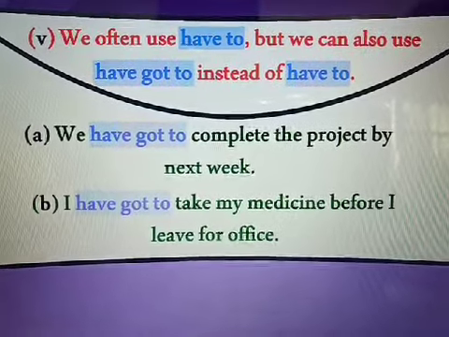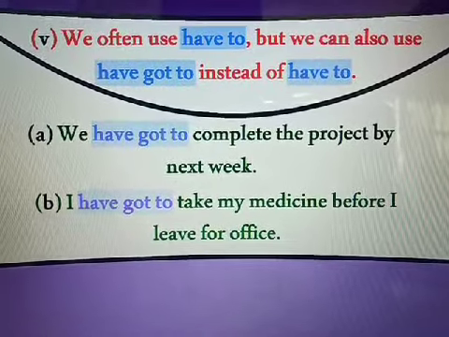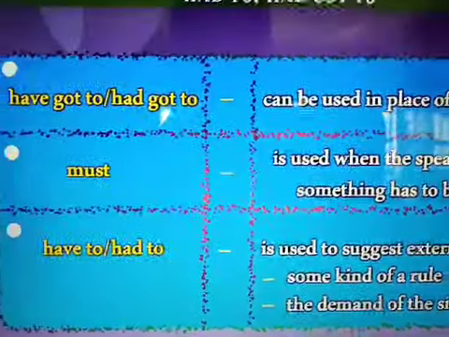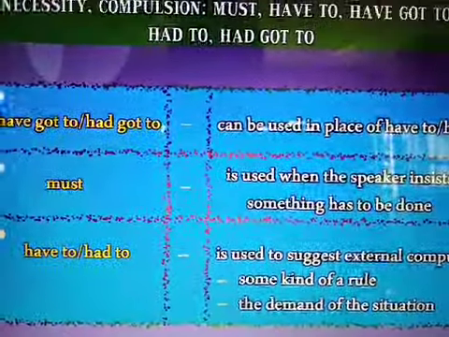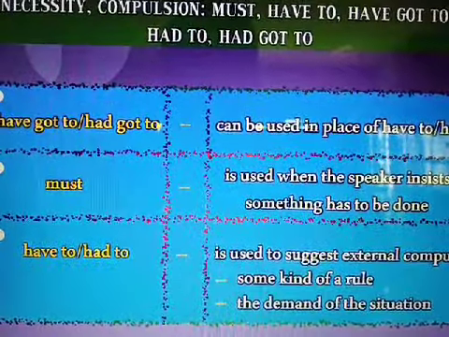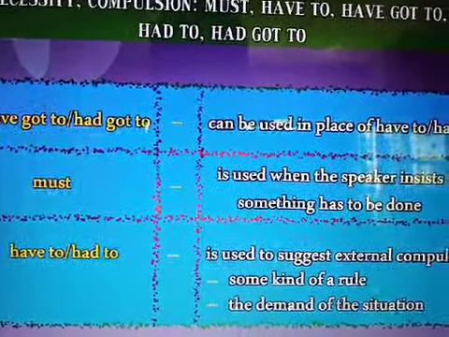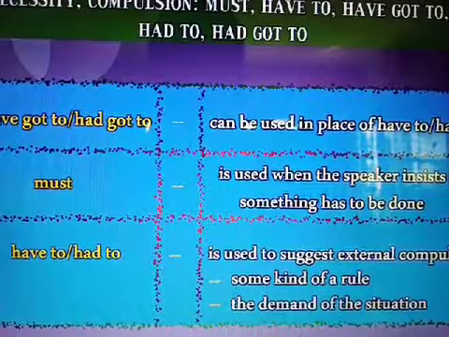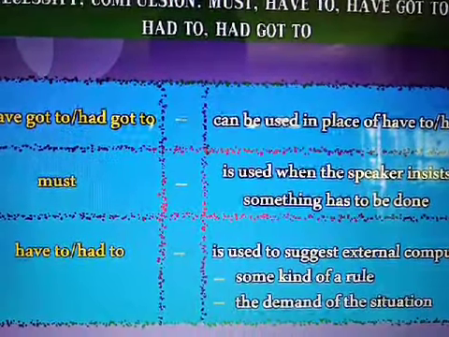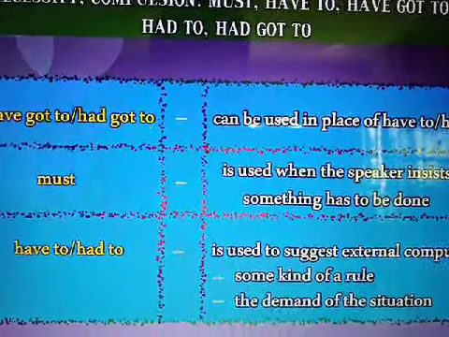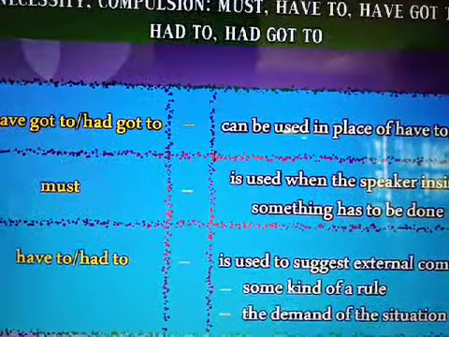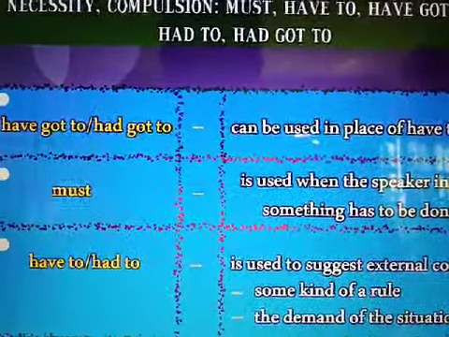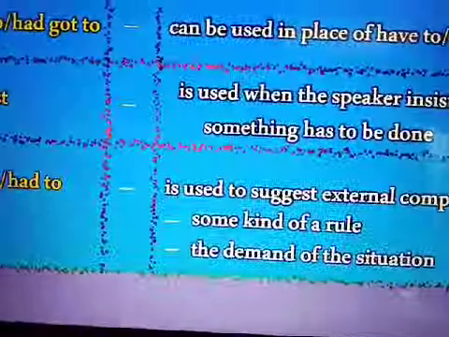I have got to take my medicine before I leave for office. Have got to, had got to can be used in place of have to, had to. Must is used when the speaker insists something has to be done. Have to, had to is used to suggest external compulsion, some kind of rule, the demand of the situation.